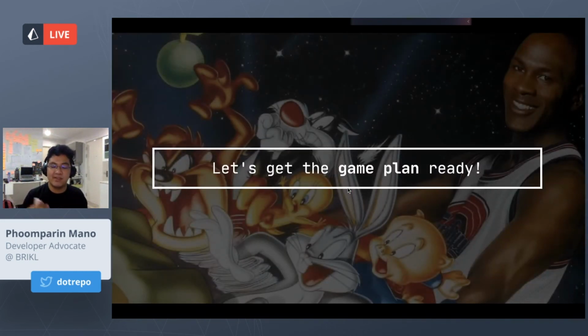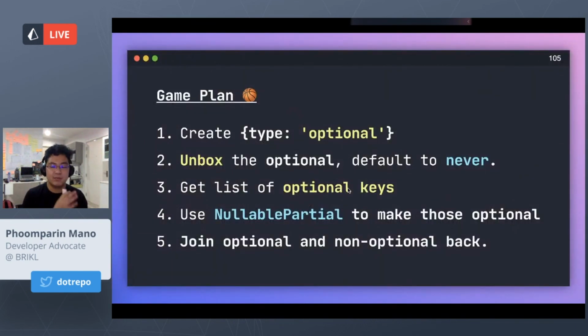So let's get our final boss game plan ready. Here's my game plan. First we will create a type of optional. Then we will unbox that optional, but if it's not an optional, then we default to never. Then we get the list of the optional keys. And then we use nullable partial so that we use the list of keys to make those optional. And then we can join the optional section and non-optional section back.